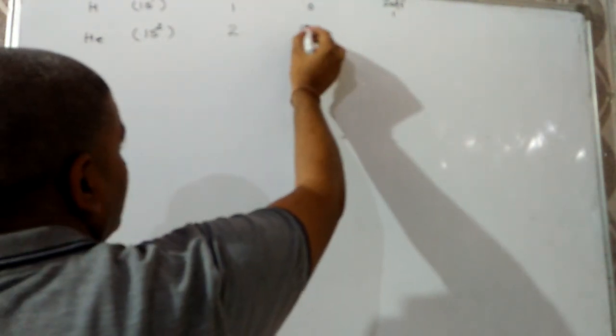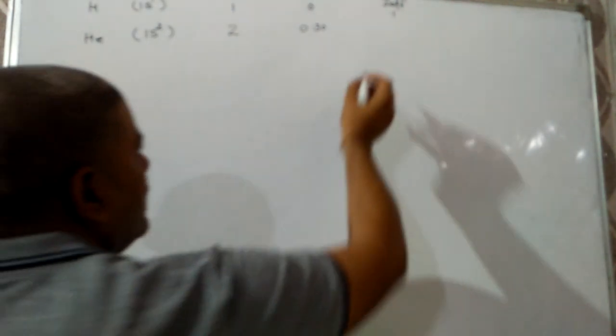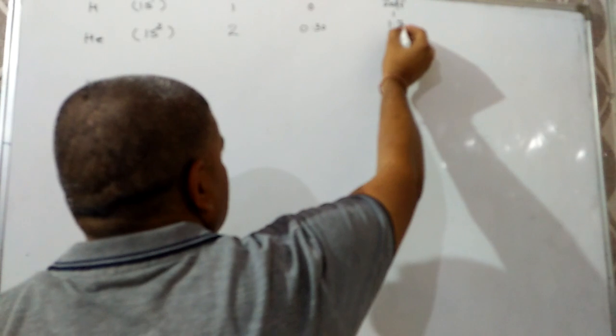Next one is helium. Electronic configuration will be 1s2, atomic number is 2, shielding constant is 0.30, so effective nuclear charge is 1.7.